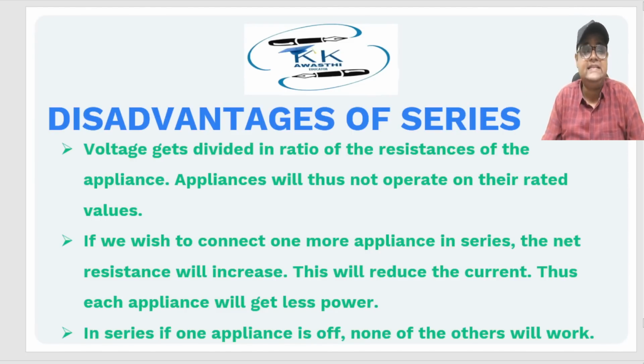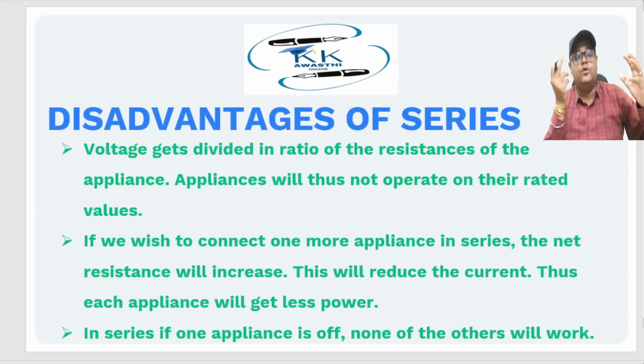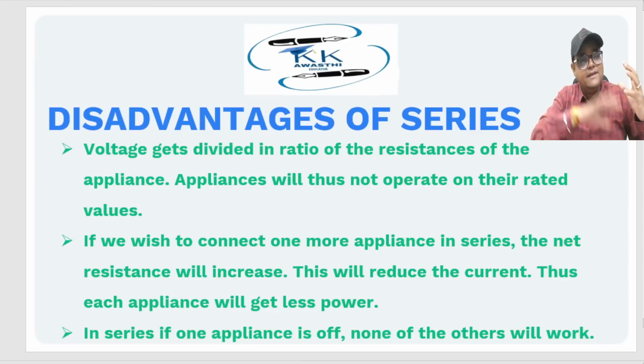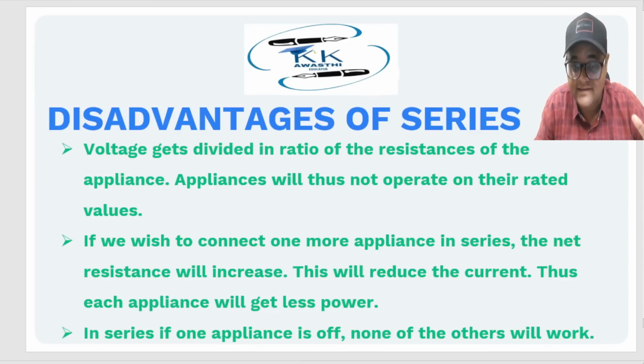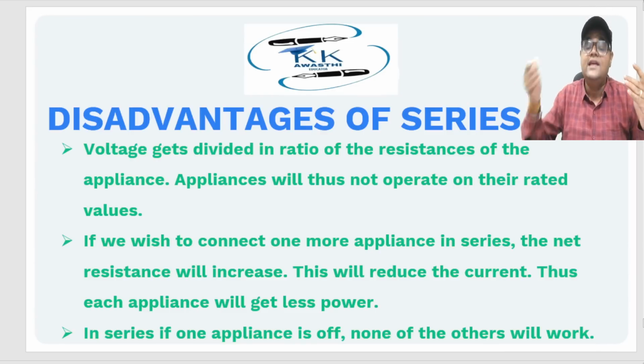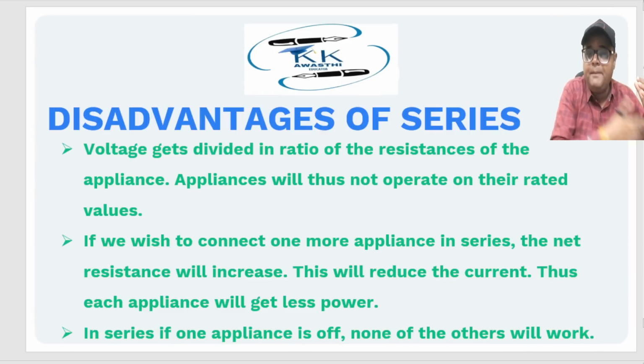Okay. What are the other disadvantages that we have in series? See, in series, the current is the same, but the voltage gets divided. So if you are using, say, two appliances and you have received 220 volts, then 110 and 110 will be separately used by the two appliances. And as you increase the number of appliances, the voltage will be dropping.